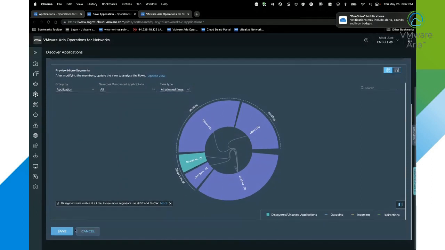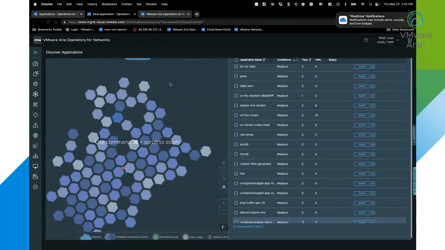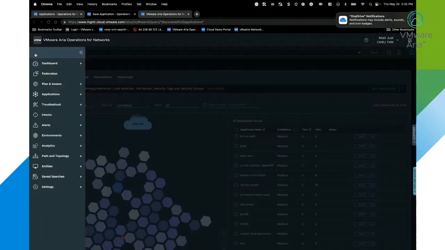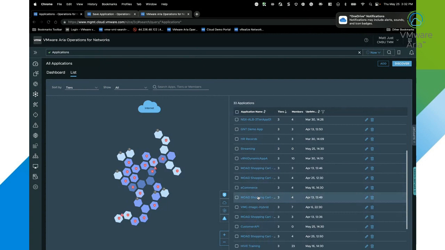So now once we've done that, we can go ahead and click save, and that's going to save our application and move it over into our application dashboard. So let's go back to our application dashboard here. Within the application dashboard, now we can see all of our different applications that we have discovered and already have saved within our system. And we can focus on those various different applications.